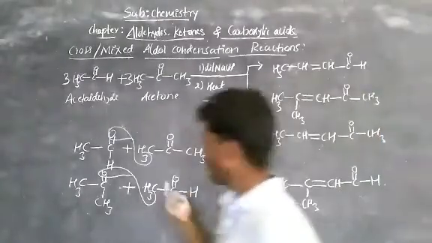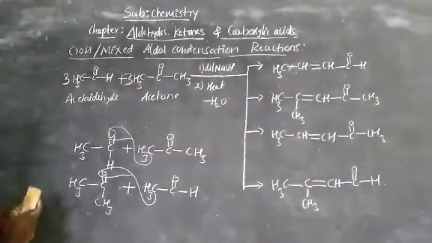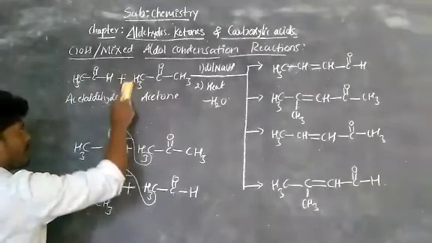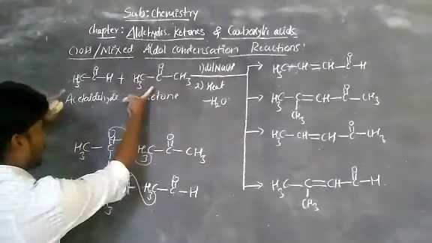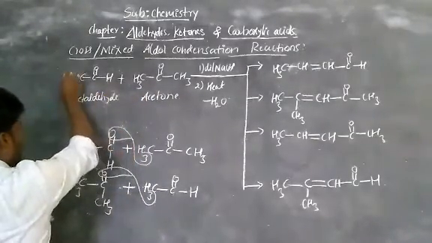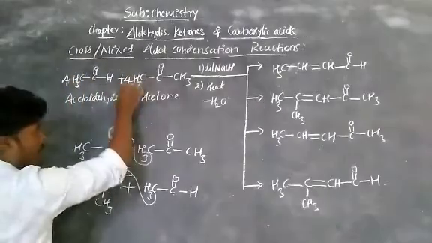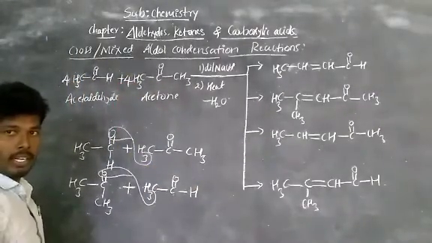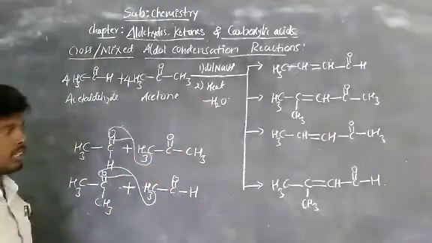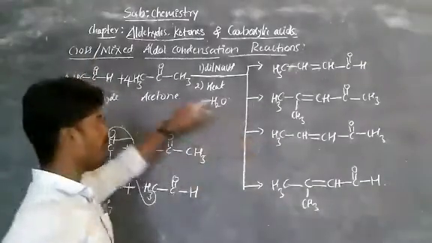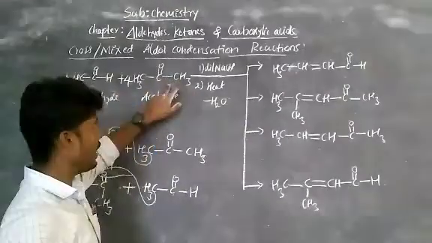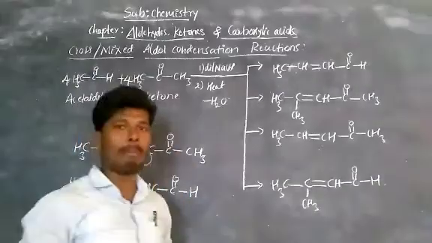How many molecules are we taking? Four times. Two molecules are same, and here also two molecules are same. When one more this one and one more this one, with same side or opposite side, that is totally we are taking four times. Okay, four products. So this is called mixed or cross-aldol condensation. You get four products when we are taking two different aldehydes or two different ketones, or one is aldehyde and one more is ketone, both having alpha hydrogen.